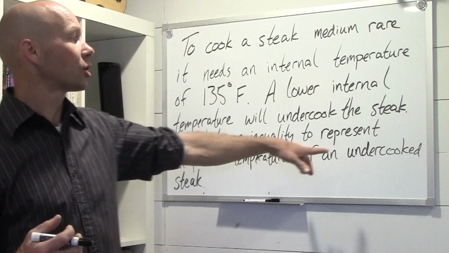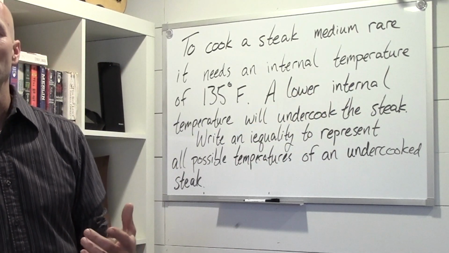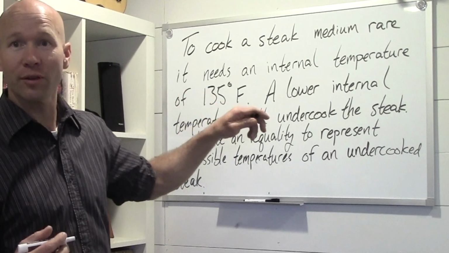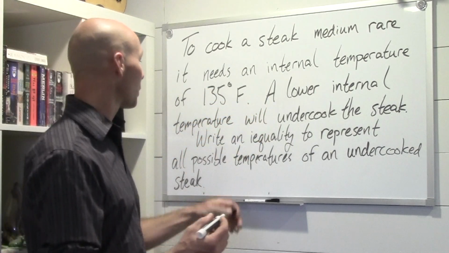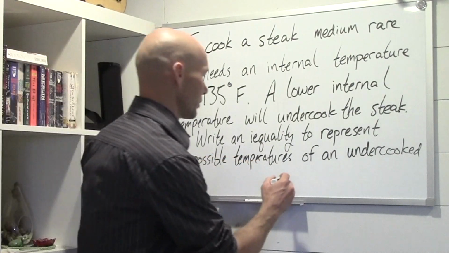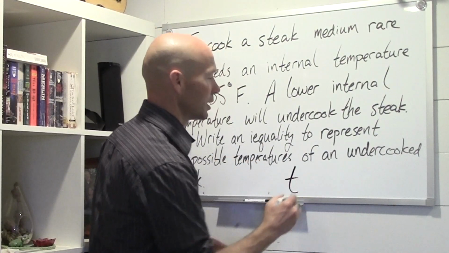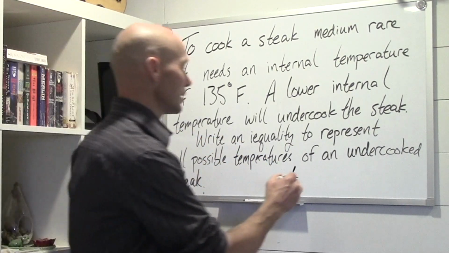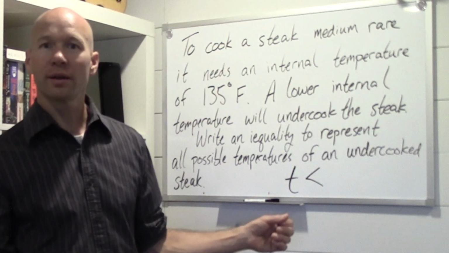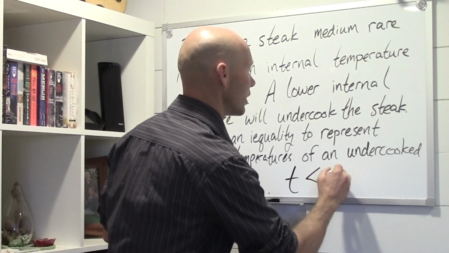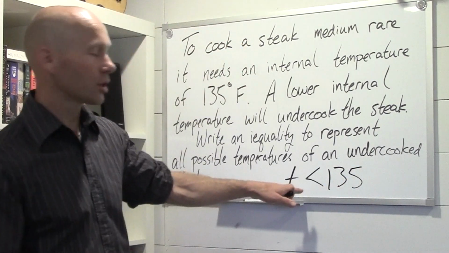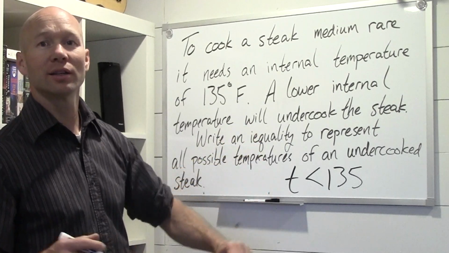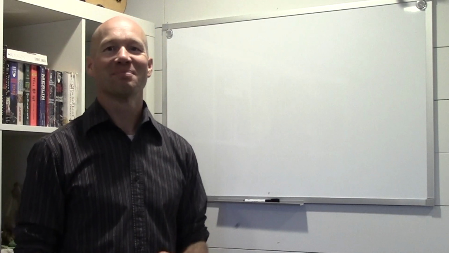So what are the possible temperatures of an undercooked steak? Well, could it be 135 degrees? No. So we're going to say temperature, so T, is going to be undercooked, which is less than what? Less than 135. Temperature is less than 135 if it is an undercooked steak. Alright, let's do one more question together.